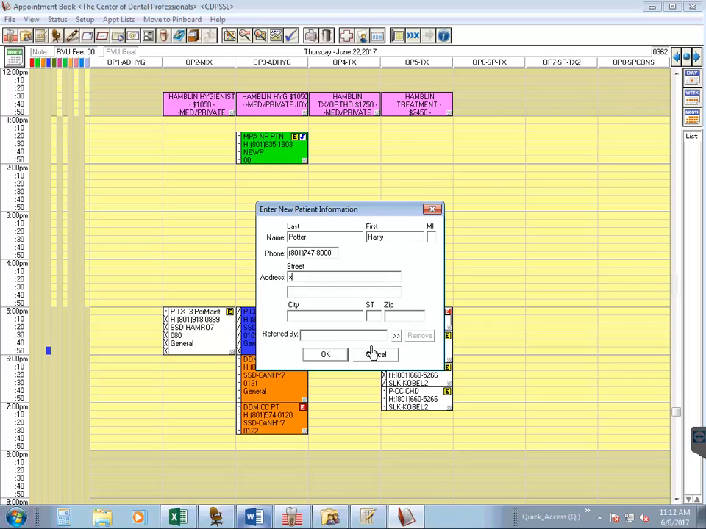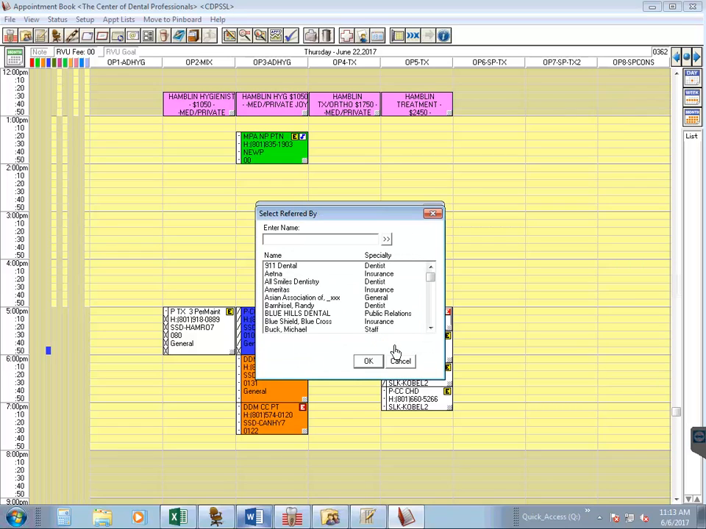Now the referred by you always want to get while you have the patient on the phone. The easiest way to do this is to ask them who we can thank for referring them. So let's say Harry says he heard about us from his insurance carrier. This is the best case scenario because then they're going to answer for you who their insurance carrier is. So let's come down to doctor/other and hit OK. We would then ask who their insurance carrier is, so let's say it's Dental Select.